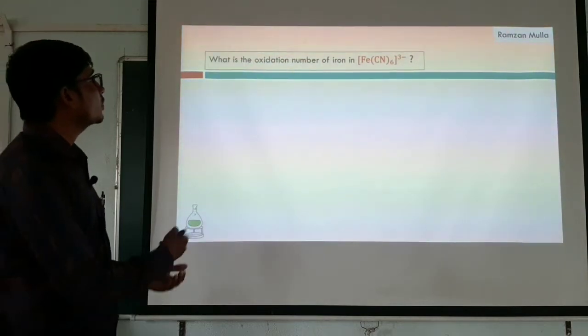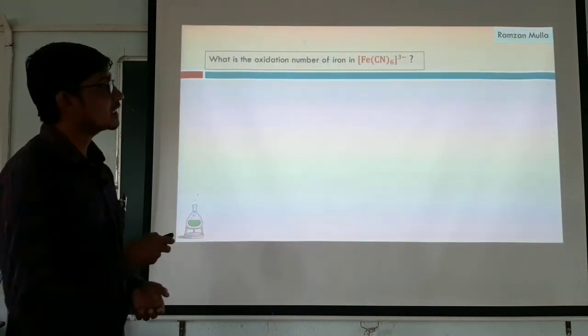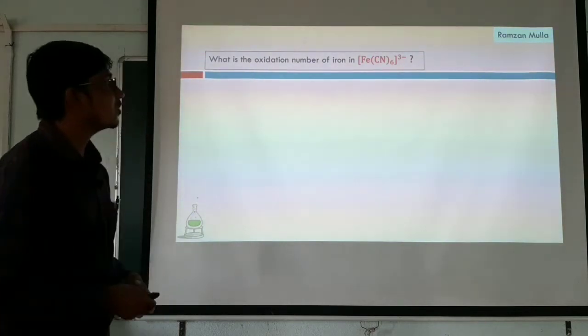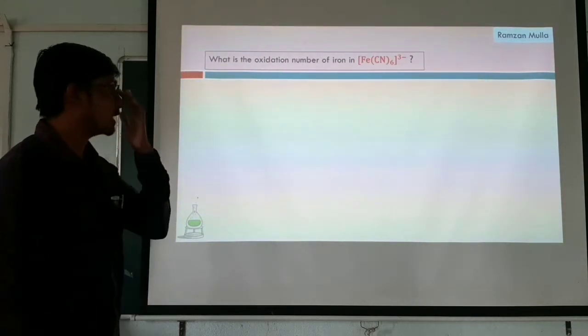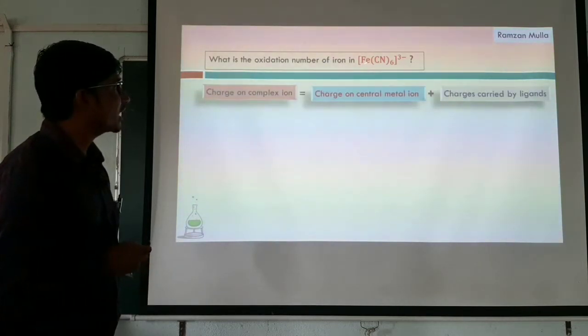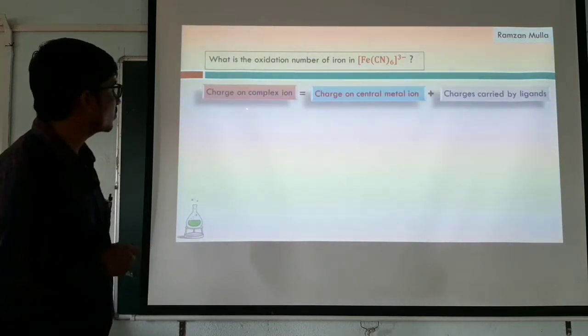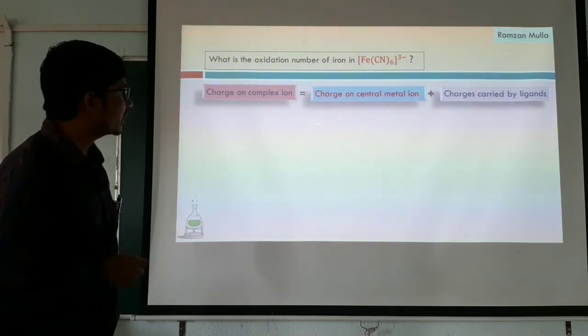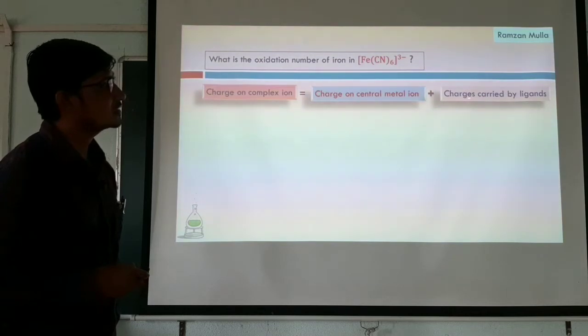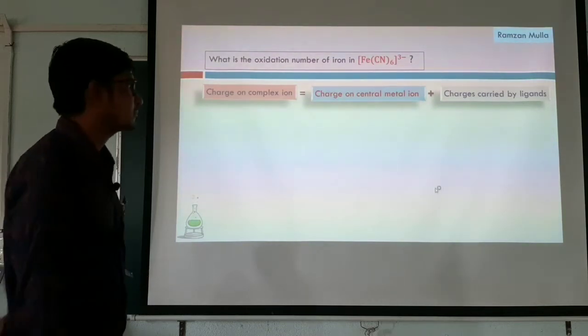Next, what is the oxidation number of iron in this complex? We don't know how to get the oxidation number of this metal ion. See, the oxidation number of a metal ion can be calculated by this formula: charge on the complex ion is equal to the charge on the central metal ion plus the charges carried by the ligands.